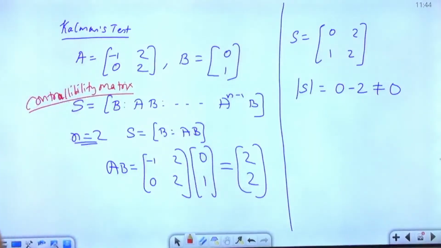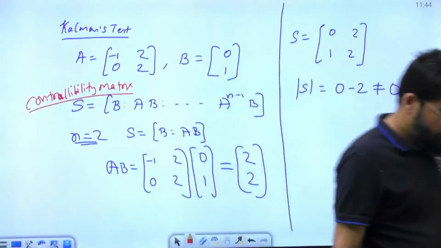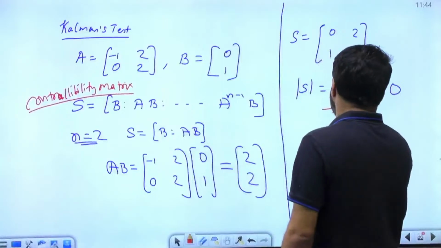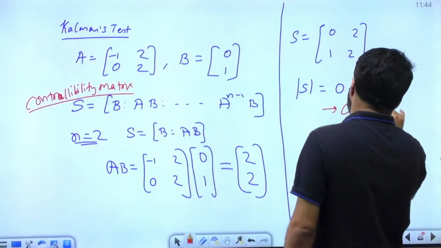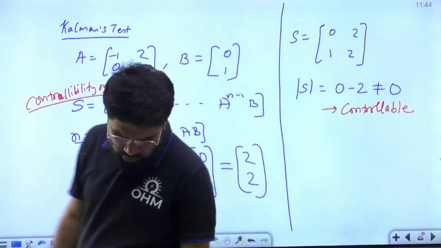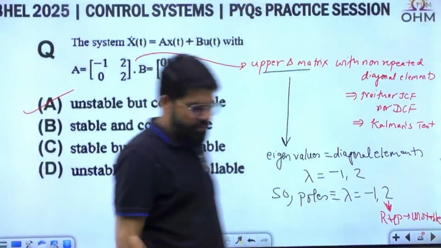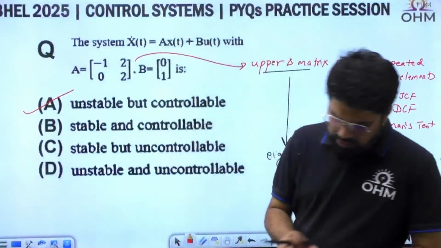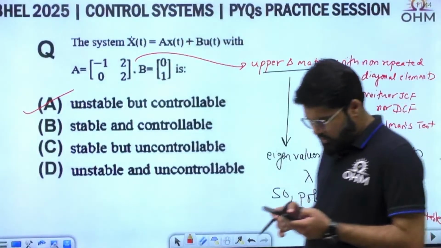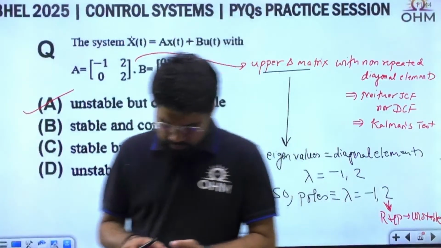If the controllability matrix has a non-zero determinant, is non-singular, then the system is controllable. If this had a zero determinant, then we say that the system is uncontrollable. So the correct answer is option A, unstable but controllable. It is unstable but controllable. Correct.